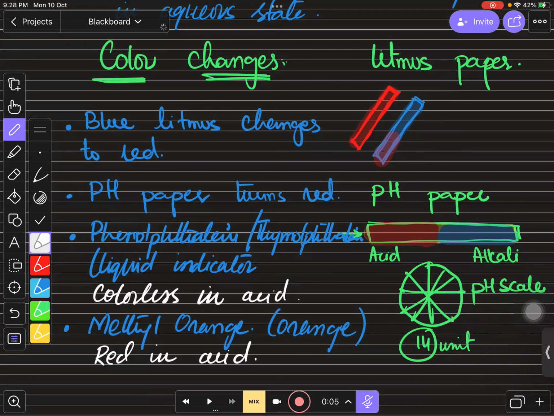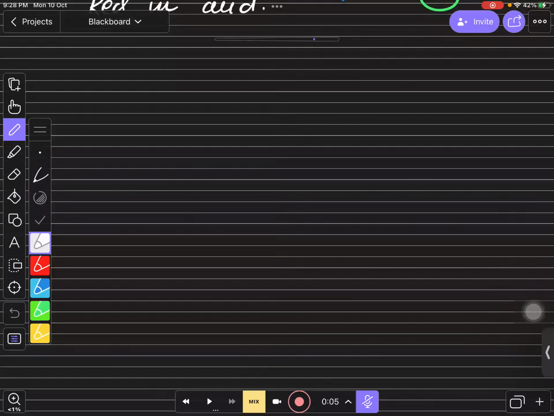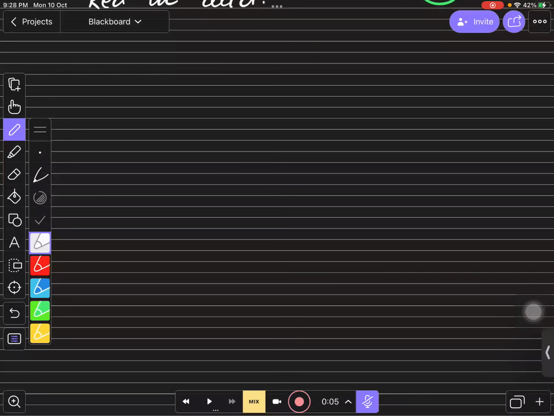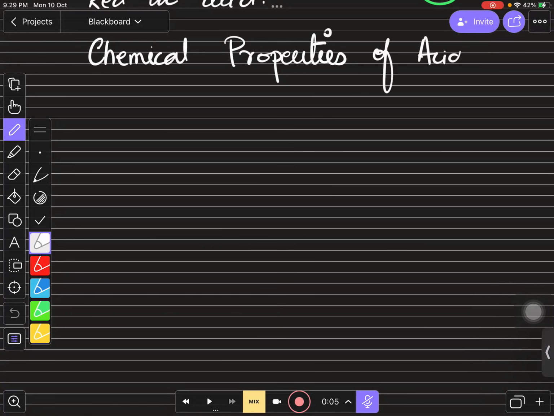Okay, so Bacho, let's move towards the chemical properties that are more important and the most important thing of your chapter, right? You are going to be clear with these chemical properties in the chapter, and you will be a little bit relaxed once you did this, right? So let's talk about chemical properties of acids. We have actually 3 chemical properties of acids in our syllabus.